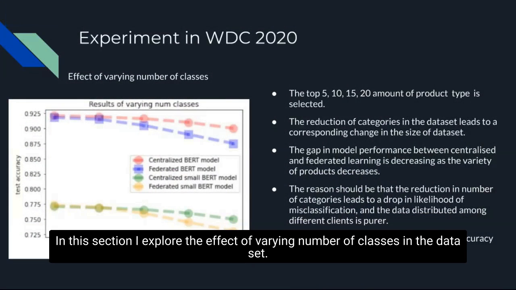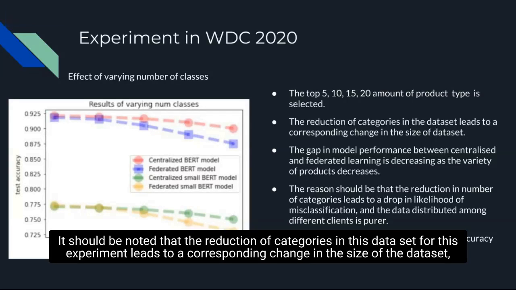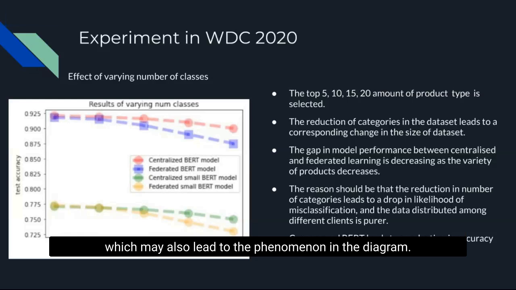In this section, I explore the effect of varying the number of classes in the dataset. The top 5, 10, 15, and 20 product types are chosen. It should be noted that the reduction of categories in this dataset for this experiment leads to a corresponding change in the size of the dataset, which may also lead to the phenomenon in the diagram.